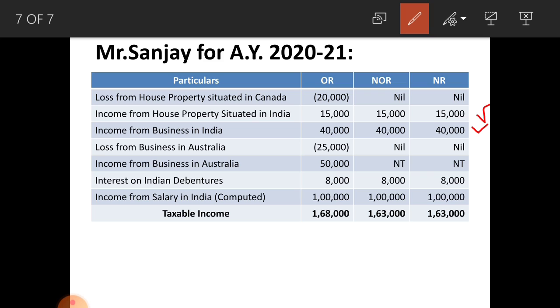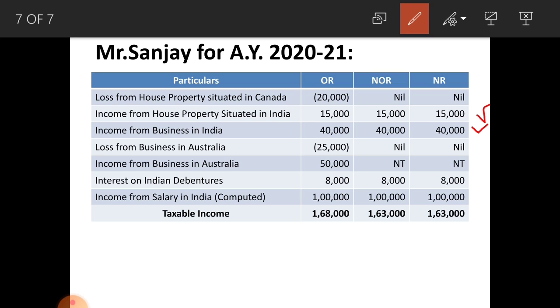Next one, income from business in Australia, 50,000, only ordinary resident, because income from controlling the business from Australia itself. Next one, interest on Indian debentures, taxable in the hands of all 3 categories. Next, income from salary in India, 1 lakh rupees, taxable in the hands of all 3 categories.